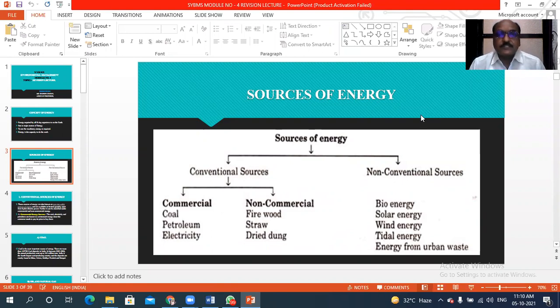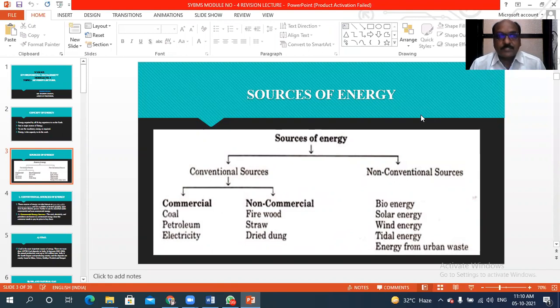Dear students, conventional sources are the sources which we have been using since ancient times. These conventional sources of energy, again we can divide into two subtypes: commercial sources of energy and non-commercial sources of energy.